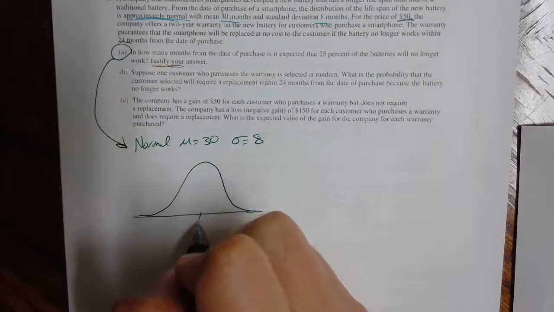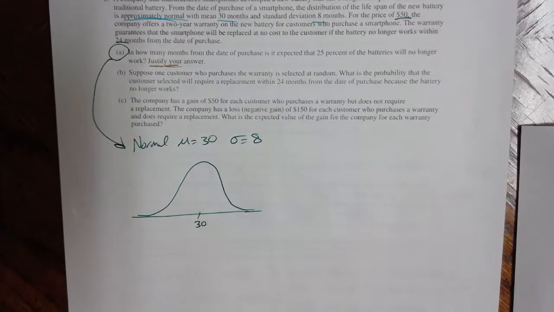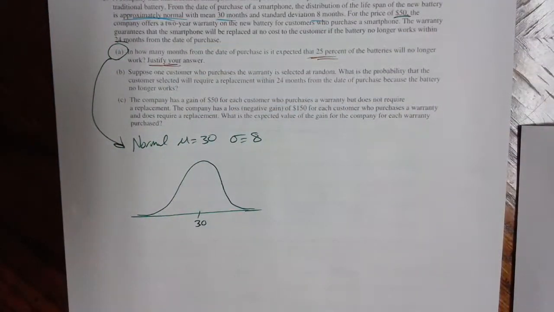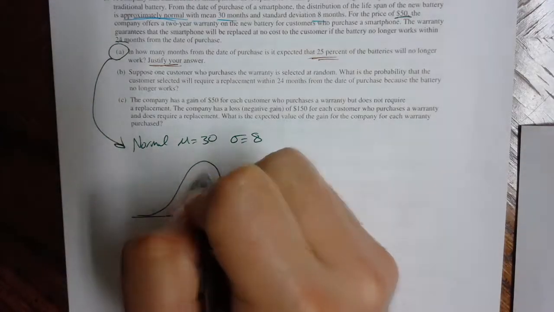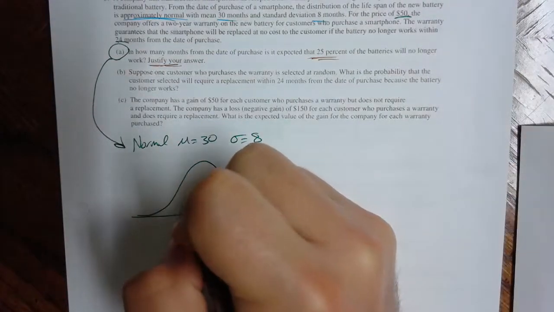So what we know is that the mean is 30, and we also know that the standard deviation is 8, but what we're trying to find in this particular case is the 25% cutoff. Where would this cutoff be for the 25% of the batteries that would no longer work? If I just estimate where this line might fall, that's typically good enough.